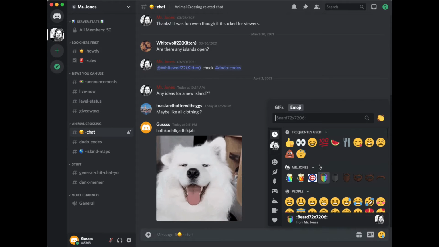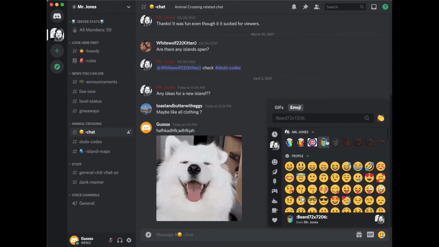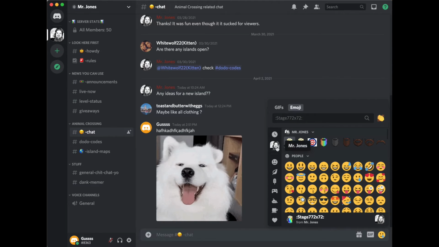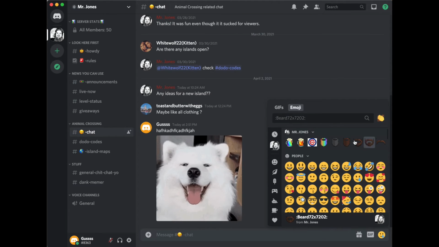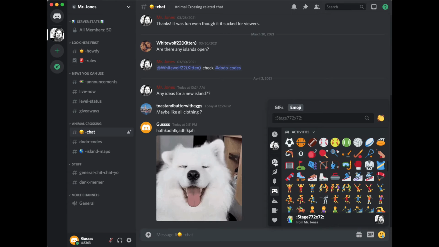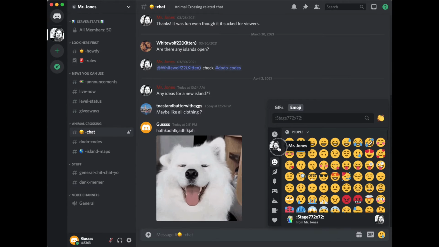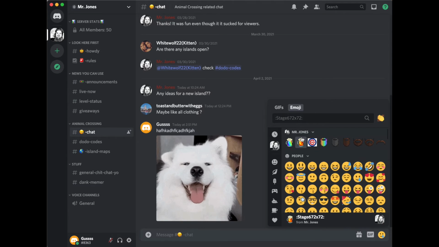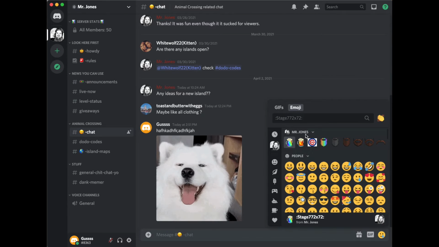Click over here. Emojis. Same thing. Tons of emojis already lined up for you, ready to go. If you notice this little line right here, hopefully you can see it, you'll see the server, Mr. Jones server icon there. Those are server-specific emojis. So emojis for the servers that you're a member of, if they've uploaded any different emojis. Down below that line are global emojis. These are emojis everybody has. These will only be specific to that server you're a member of. But the good thing is you can use these across Discord. So if you have server-specific emojis, you can use those across all of Discord.